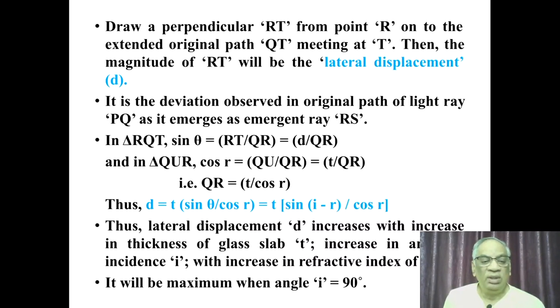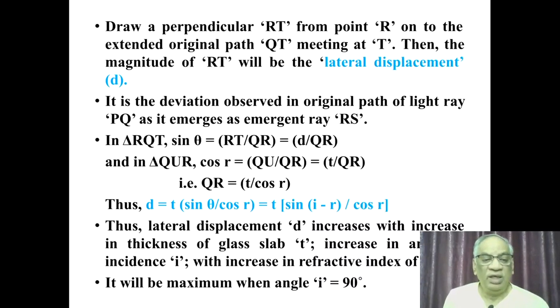That is equal to T times sin of I minus R, because theta is the difference between I and R. So, d is equal to T into sin(I minus R) by cos R. This is the expression for lateral shift of the emergent beam from the incident beam.